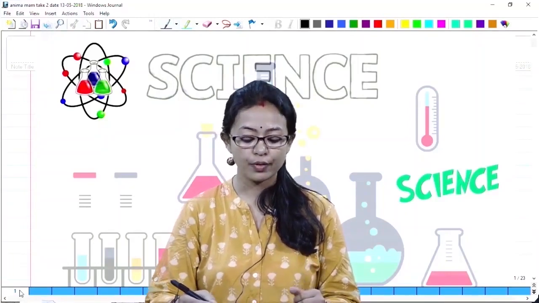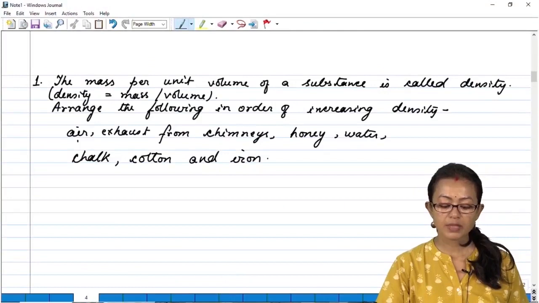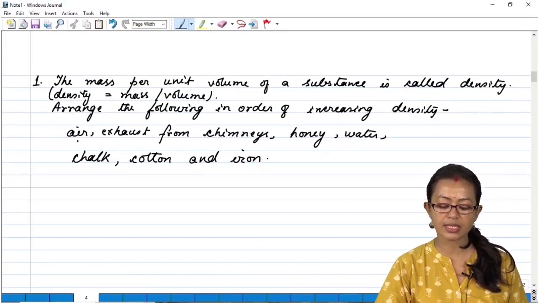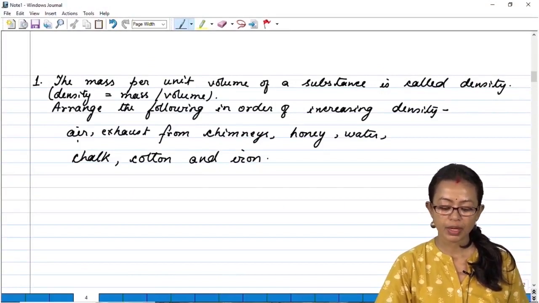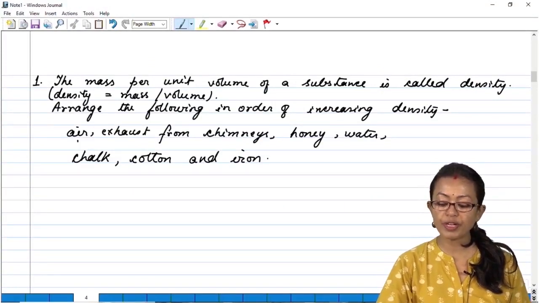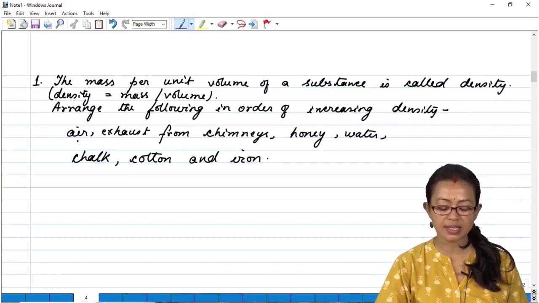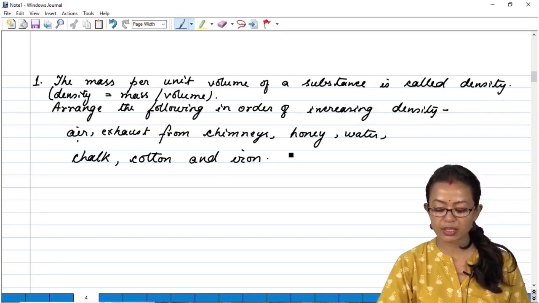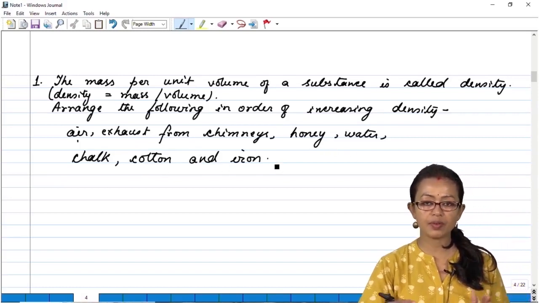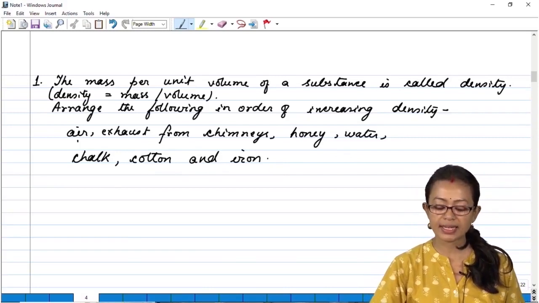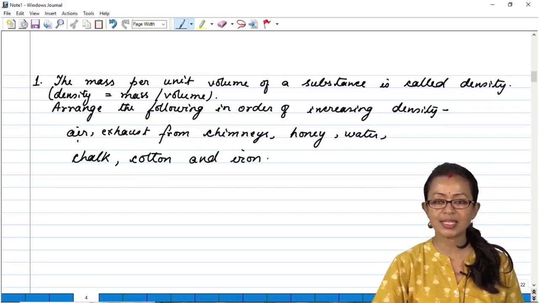Now let us solve few problems regarding this. The mass per unit volume of a substance is called density. So we know the definition of density, that is mass per unit volume. Now arrange the following in order of increasing density: air, exhaust from chimneys, honey, water, chalk, cotton and iron. When we are arranging them, we need to keep in mind the mass per volume, that is the density, of each of these substances.